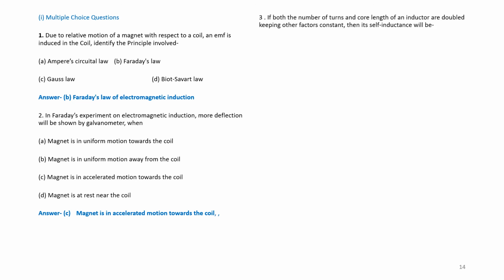Question number 3. If both the number of turns and core length of an inductor are doubled, keeping the other factors constant, then its self-inductance will be? If both the number of turns N and core length L are doubled, and all others kept constant, what will happen to inductance? A. Unaffected, B. Doubled, C. Halved and D. Quadrupled.